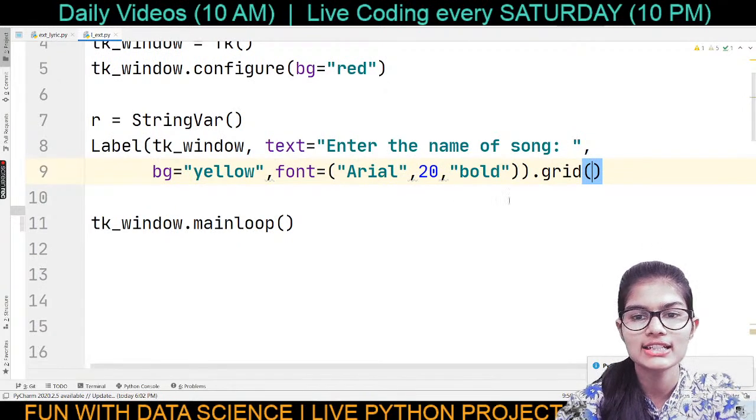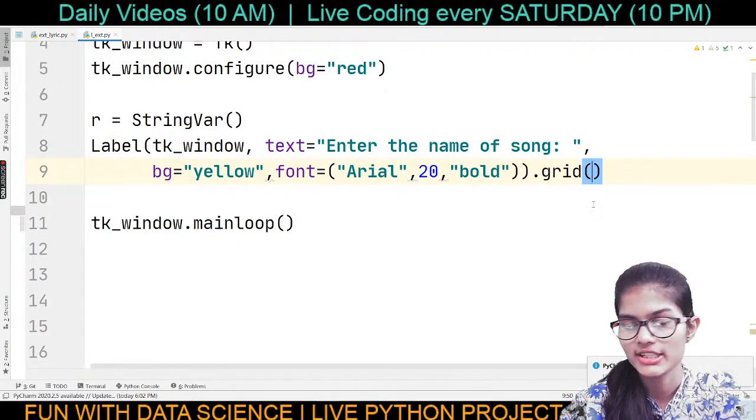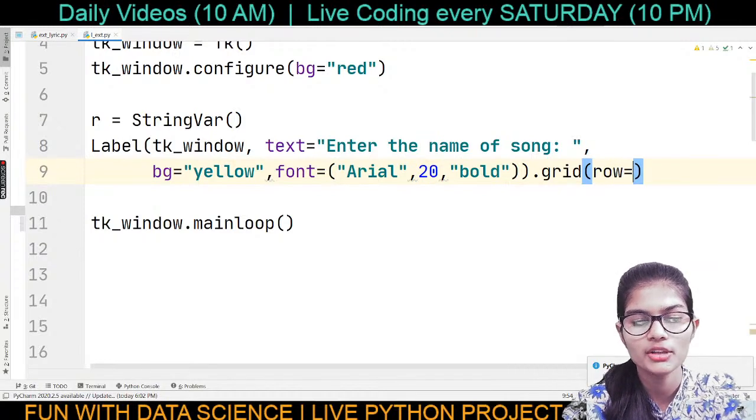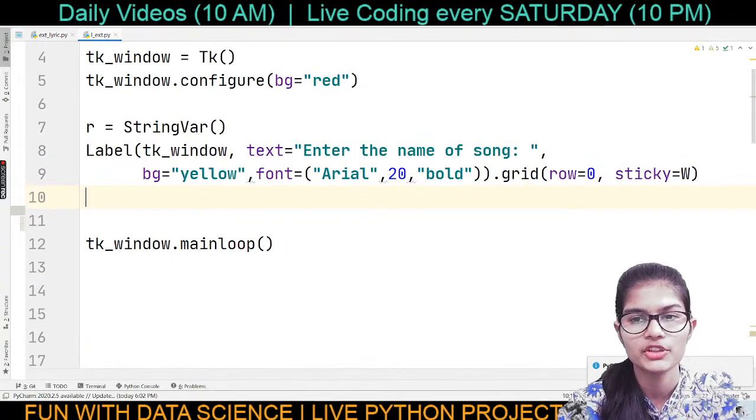So this dot grid function. Dot grid. Now inside that grid, I'm going to use some row value. My value of the row is going to be 0 only. And sticky means on which side you want the thing, so I just write here W. Okay, that's done. Get down, new line.